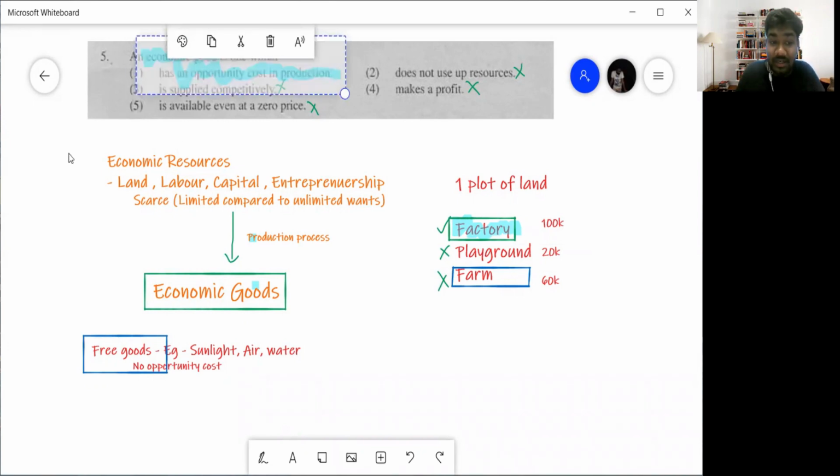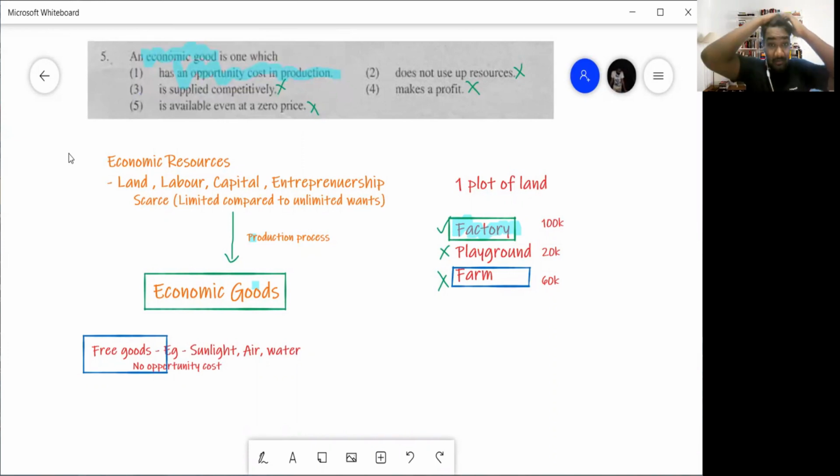An economic good is one which, what is an economic good? Before we get into economic goods, let me explain the concept of what an economic resource is. That is the first thing I would like to explain. In economics, we have 4 economic resources: land, labor, capital, and entrepreneurship. They are called economic resources because these resources are scarce. What is scarce?